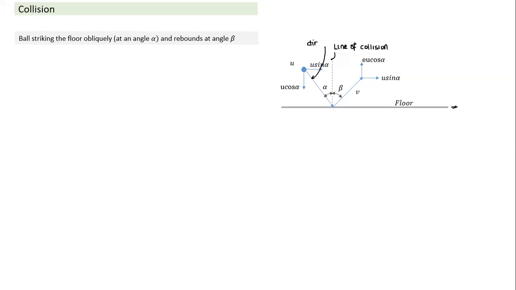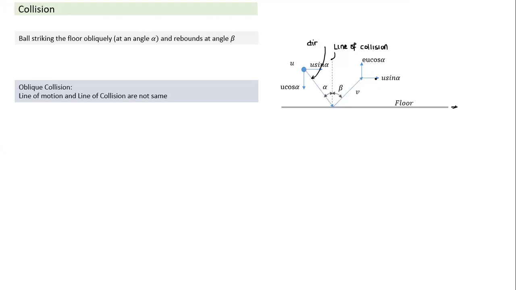So let's see here. If the angle of impact is given and the coefficient of restitution is given, can we find the angle at which the ball will rebound after collision? It is very easy to arrive at this expression, and this is called oblique collision. In oblique collision, we ignore the tangential component. The tangential component remains the same. Initially we remove the tangential component, deal only with the normal component, find the new normal momentum and velocity, and then add the tangential component again.